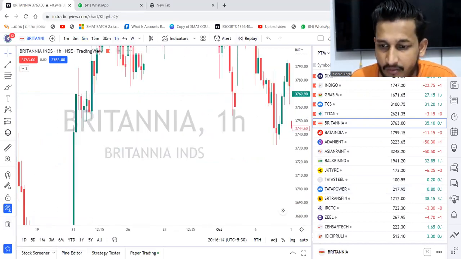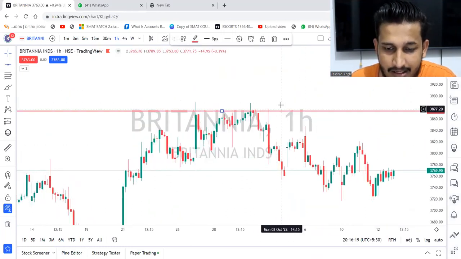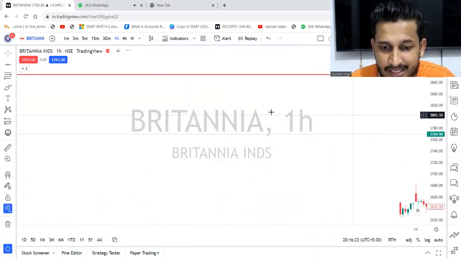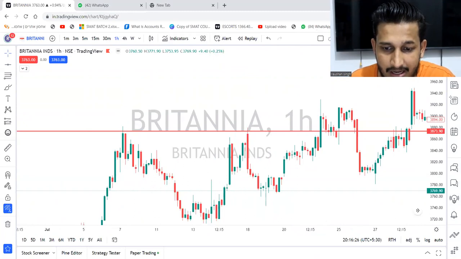For an example, in which time frame do we draw the support, resistance and all? Okay, we draw it in 1 hour time frame. Minimum is 1 hour time frame. Let's say here is my resistance level. Once I have drawn this resistance level, every time the price will come to this price and it will stop. Okay, it will stop.